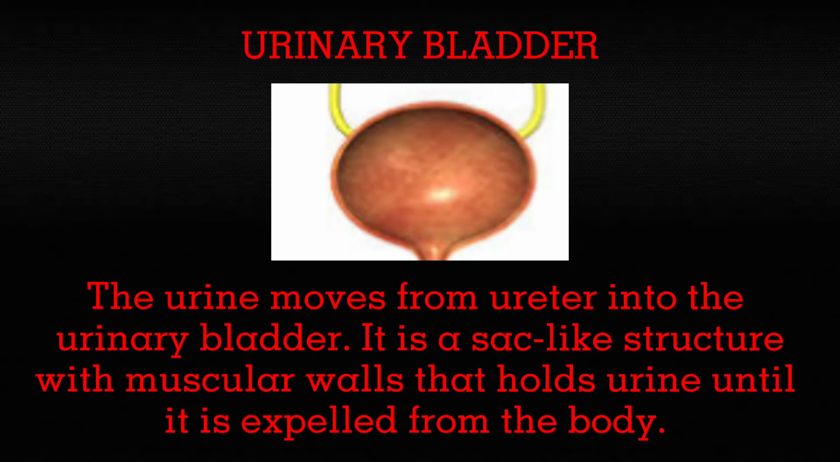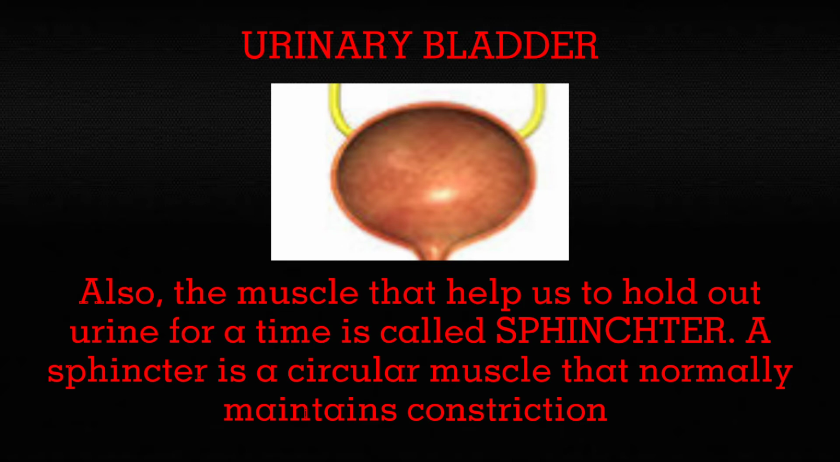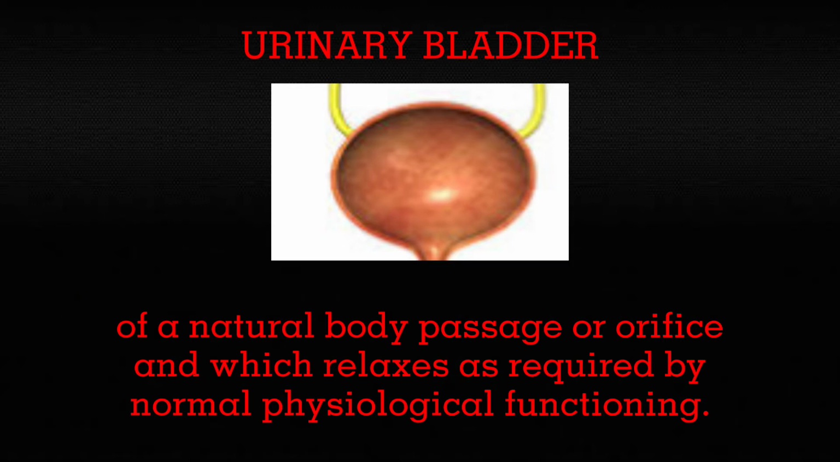Urinary bladder. The urine moves from the ureter into the urinary bladder. It is a sac-like structure with muscular walls that holds urine until it is expelled from the body. The bladder can hold up to 300 to 500 ml of urine. Also, the muscle that helps us to hold our urine for a time is called a sphincter. A sphincter is a circular muscle that normally maintains constriction of a natural body passage or orifice and which relaxes as required by normal physiological functioning.